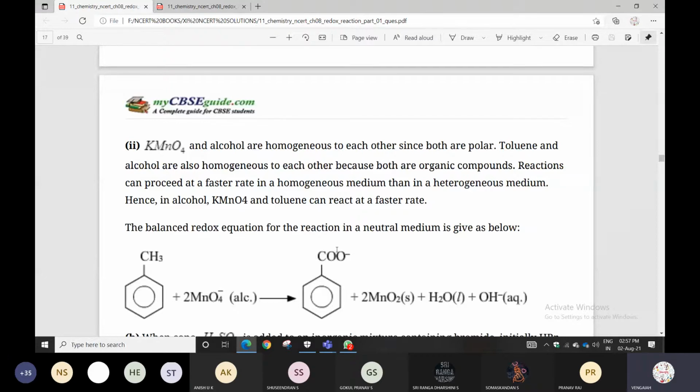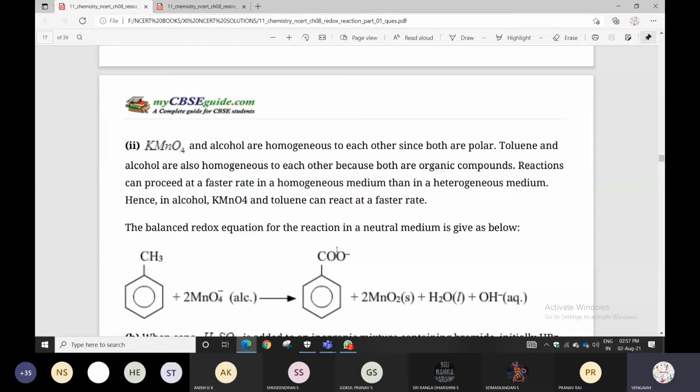So reactions can proceed at a faster rate in a homogeneous medium than in a heterogeneous medium. A heterogeneous condition will be non-homogeneous, not miscible. But a homogeneous mixture is easily miscible. You know the difference between homogeneous and heterogeneous, okay?